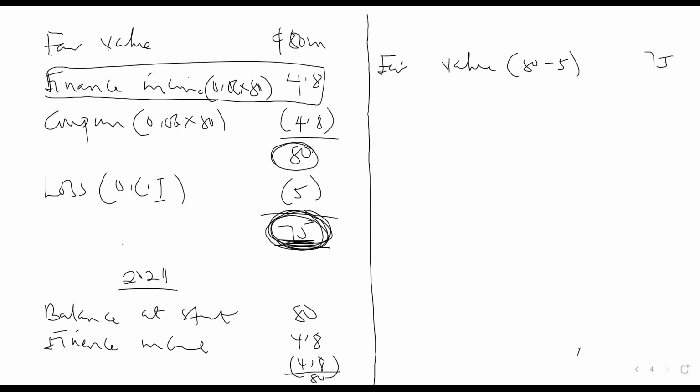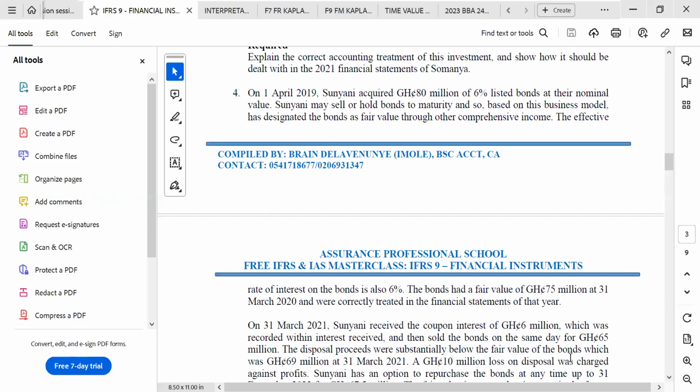for 2021. Let's now come to the fair value that they are giving to us. On 31 March 2021, Sonyani received a coupon interest of 6 million. This might be a mistake, which was recorded within interest received. So the coupon interest should be 4.8, not 6 million.